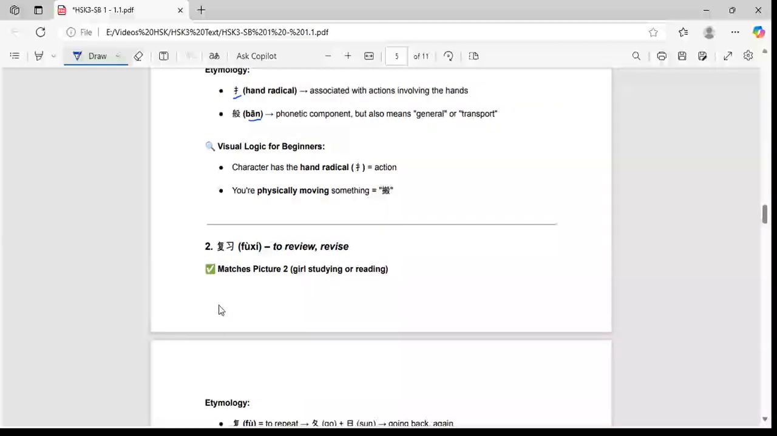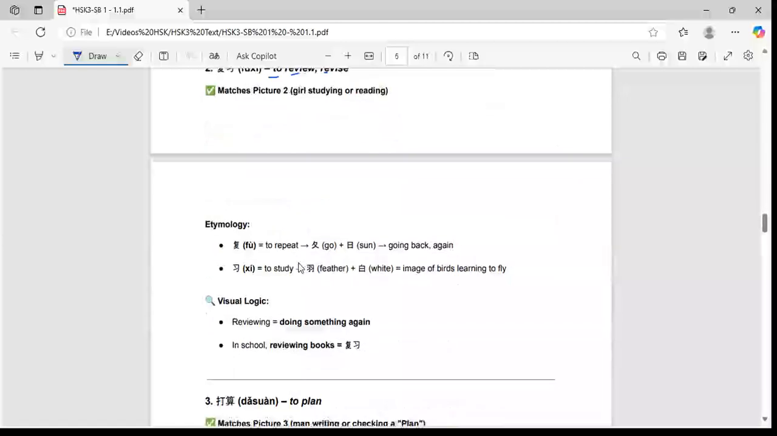And then the next one is fùxí. Fùxí is to review, revise, studying or reading or revising. Fù is to repeat the things which we have learned already. So it is fù, and it has been given by the go radical, and the sun radical is on the top, going back again. And xí is to study. It is followed by the feather radical, and white is bái. So the image of birds learning to fly. So reviewing, doing something again and again, reviewing or revising. So reviewing the books, revising the notes, class notes like that.